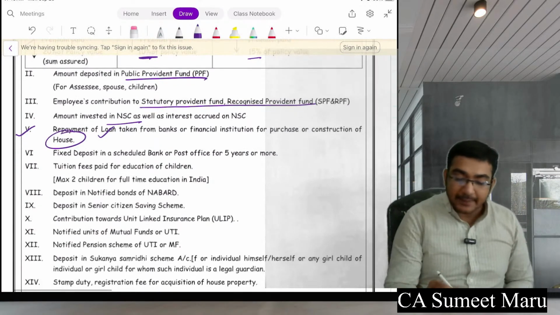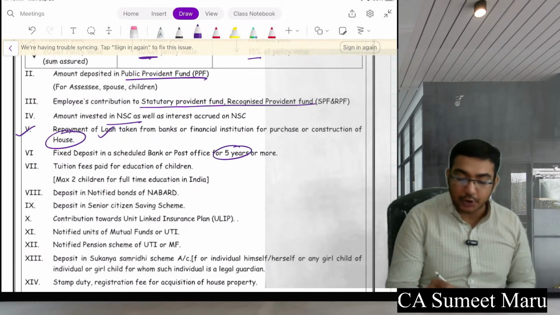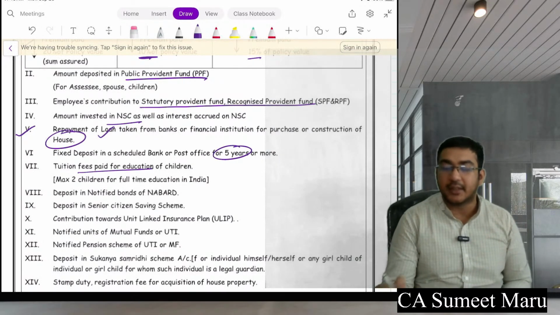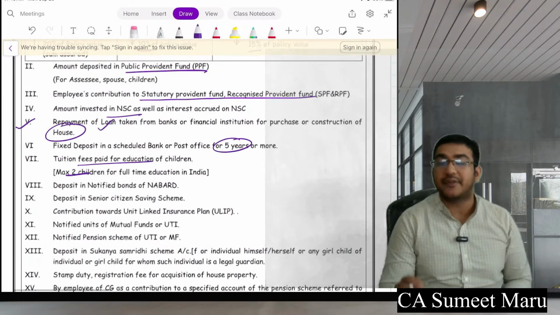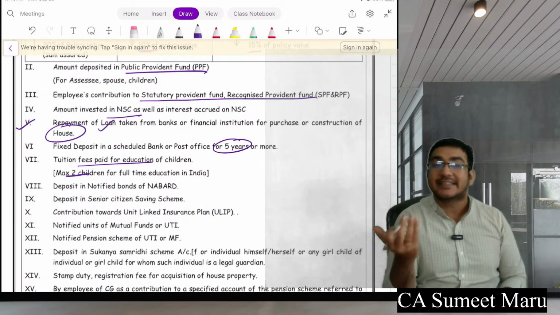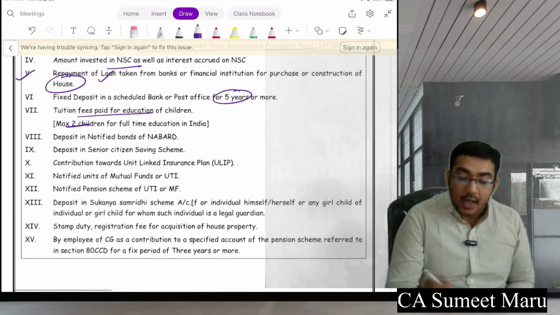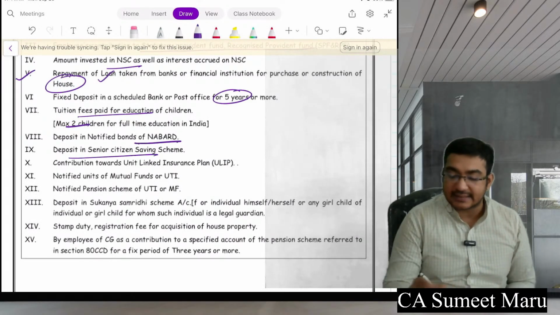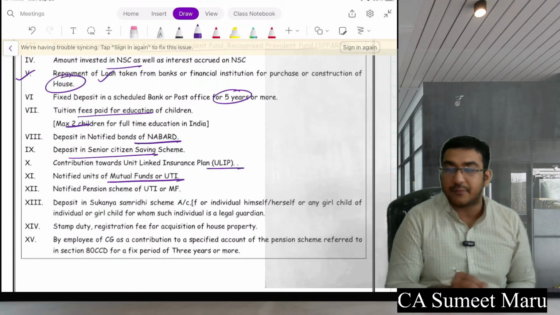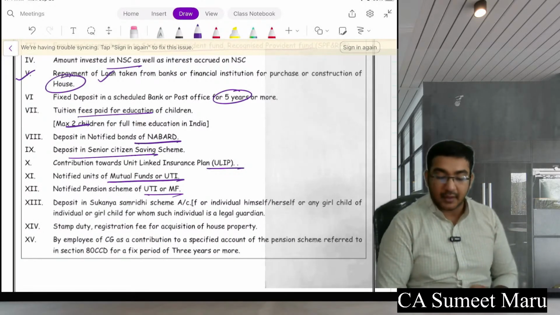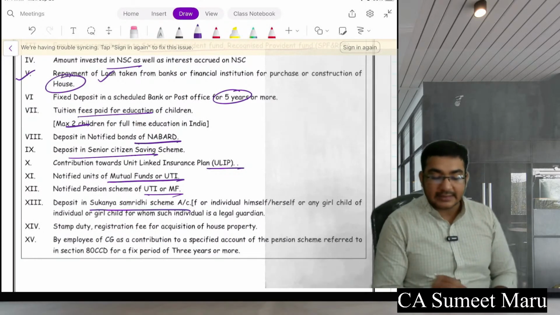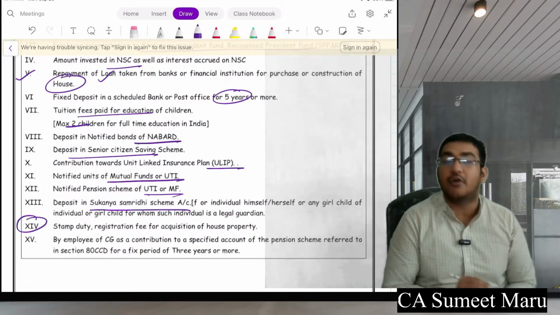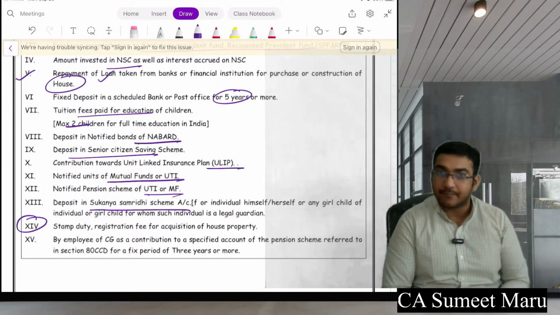Okay. Fixed deposit in a scheduled bank for 5 years or more. Tuition fees paid for education of children, maximum 2 children. Tuition means not the extra tuition. It's basically school fees. Notified bonds of NABARD, deposit in senior citizen scheme, ULIP scheme, notified units of mutual fund, UTI mutual fund, deposit in Sukanya Samruddhi scheme, stamp duty and registration fees of a house, even that is allowed as a deduction here.